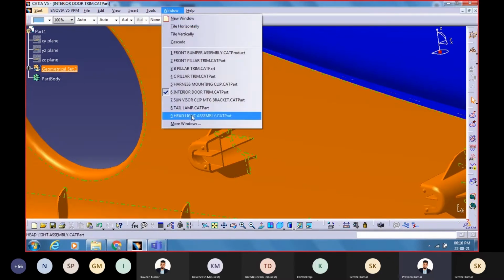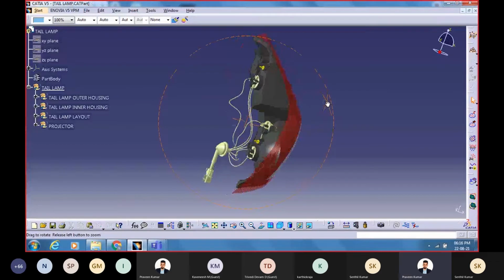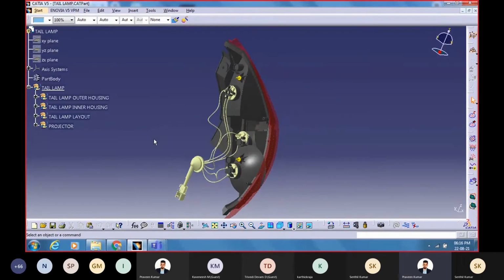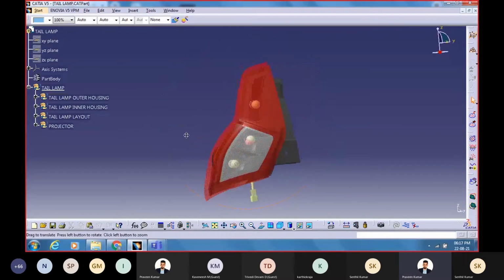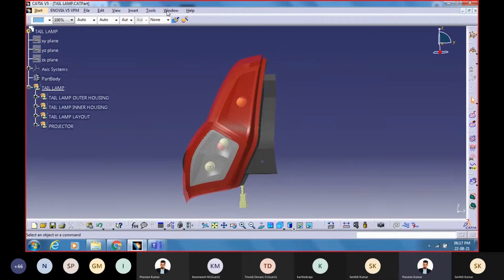So these are a few of the plastic components that we create as a plastic trims design engineer. You would be required to work on this kind of components. So we have a tail lamp now. Can you show the front side of the tail lamp? A plastic trims design engineer will also work on headlights, tail lights. All the lights here are made using plastics, clear plastics.